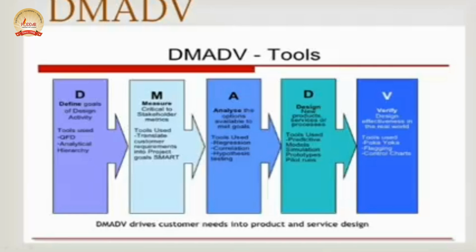A, analyze to develop and design alternatives. D, design an improved alternative best suited per analysis in the previous step. And lastly, V, verify the design, set up pilot runs, implement the production processes and hand it over to the process owner.